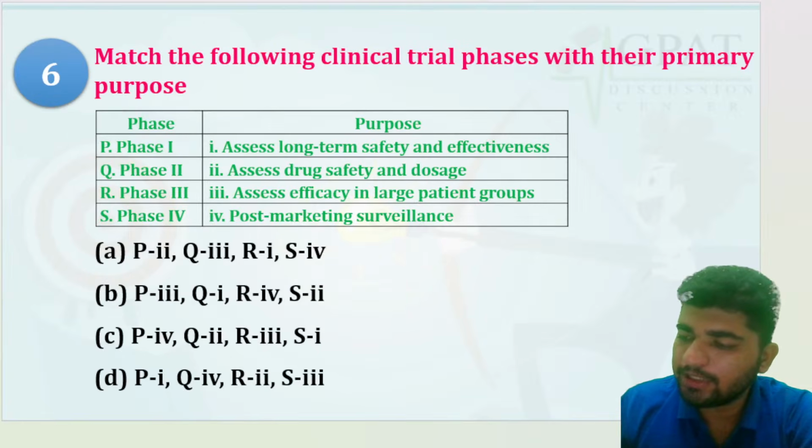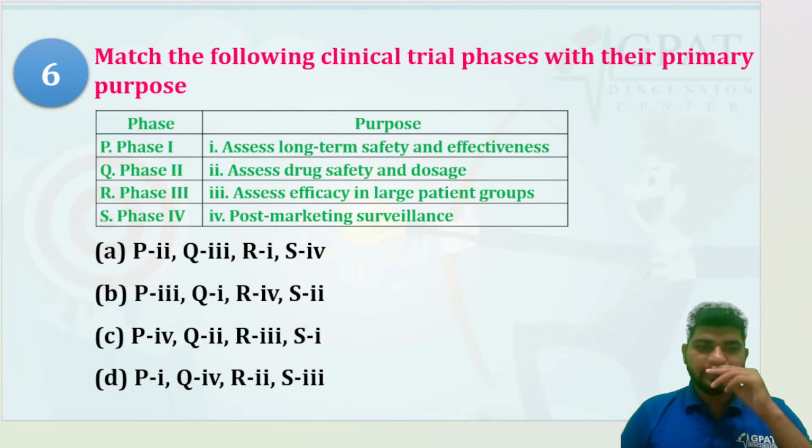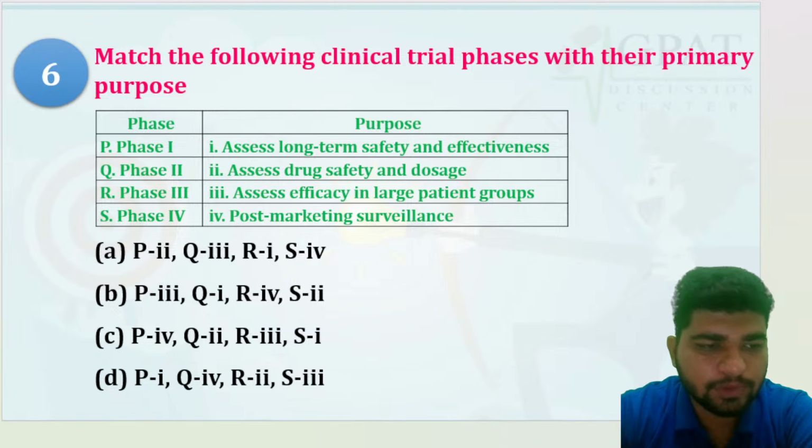Match the following clinical trials with their primary purpose. What is the primary purpose of those clinical trials?